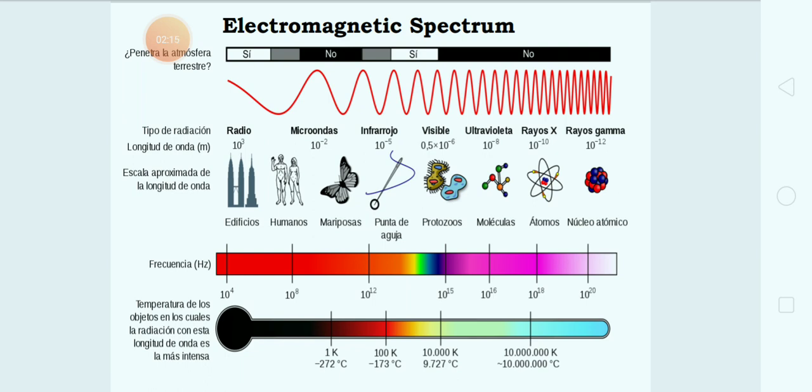So, let us see what electromagnetic waves are. The waves associated with the electromagnetic spectrum or the electromagnetic radiations are called electromagnetic waves. These waves are transverse in nature. Transverse in the sense that their direction of vibration is perpendicular to the direction of propagation. That is the transverse nature of the electromagnetic radiations.